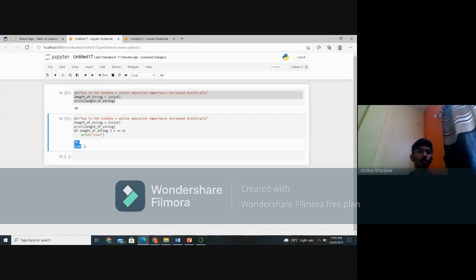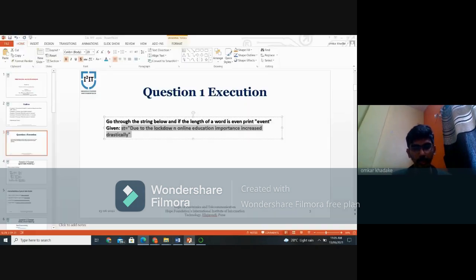Okay, so the length of the string is checked and even is printed, so we can say this is an even.